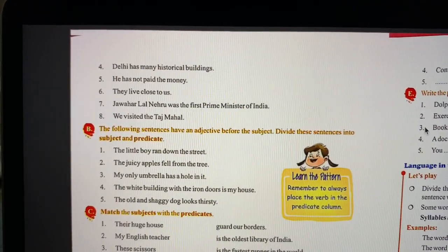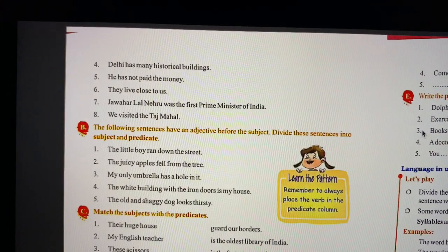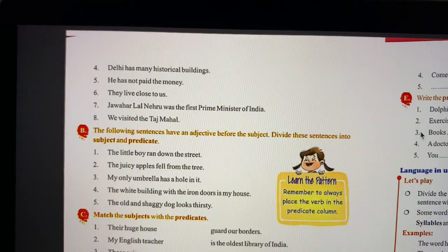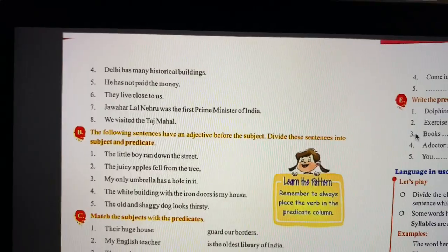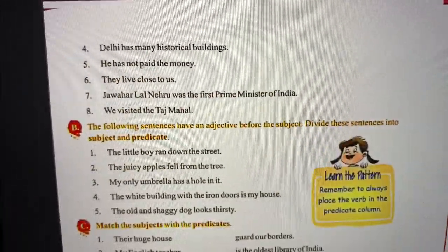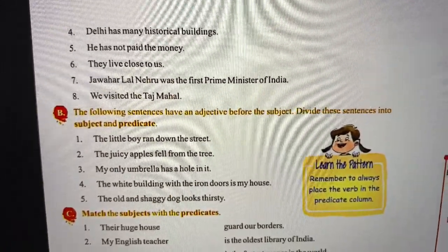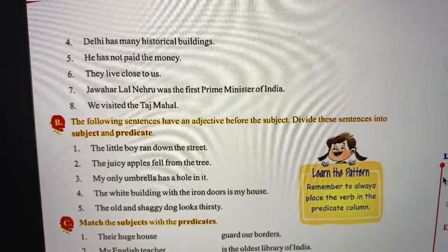We visited the Taj Mahal. So "we" over here is the subject of the sentence and "visited the Taj Mahal" is the predicate of the sentence. All right. So the next part, the following sentences have an adjective before the subject.